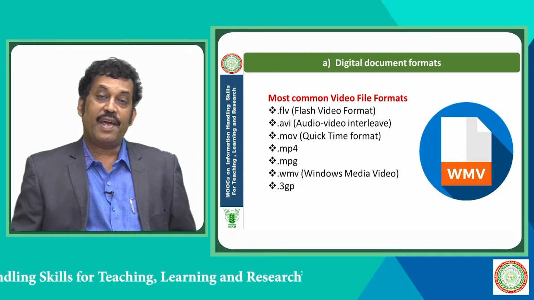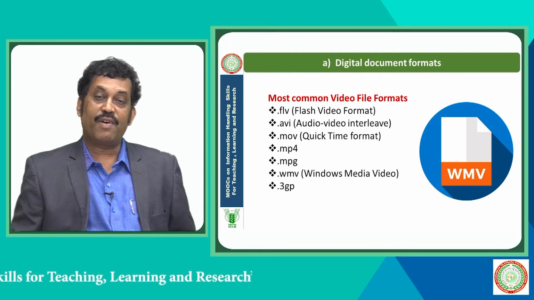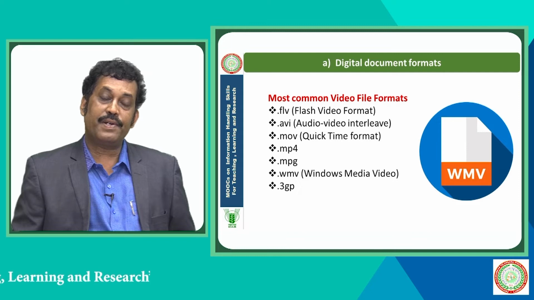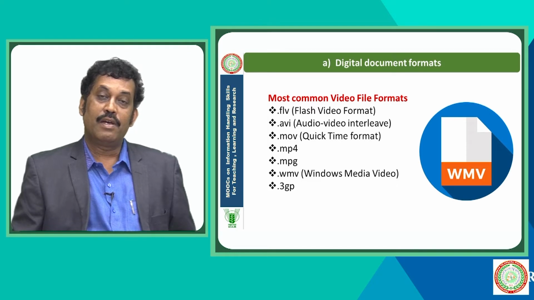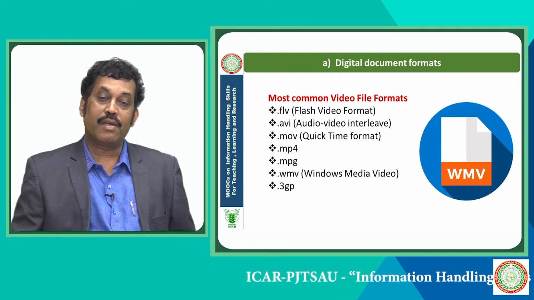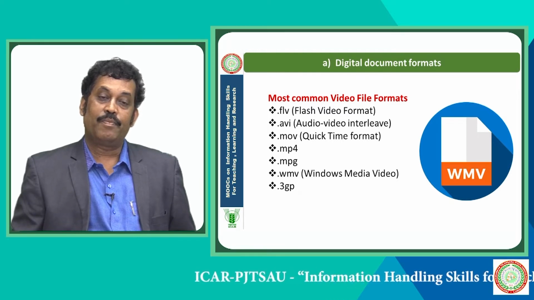For video files, we are using some other formats which are known as .FLV, that is flash video format. .AVI is one of the commonly used video file formats, that is audio video interleave. Apart from this, .MOV, .MP4, .MPG, .WMV, .3GP are also important file formats we are using to process video files.